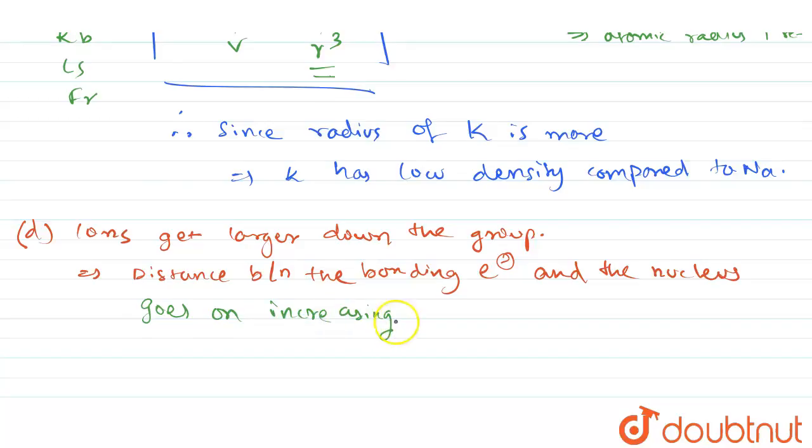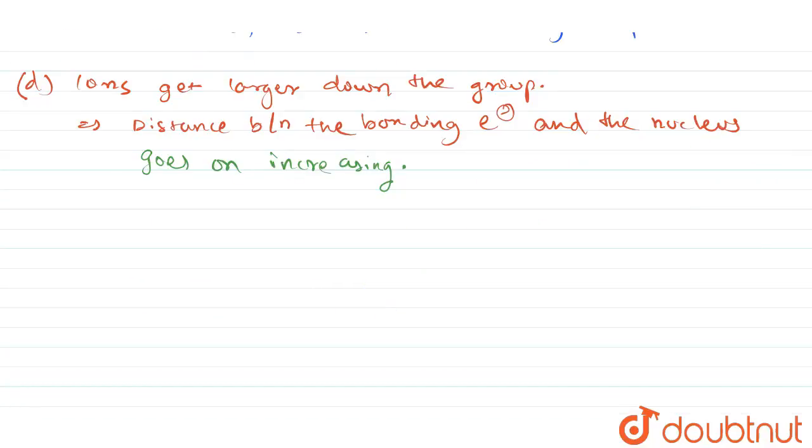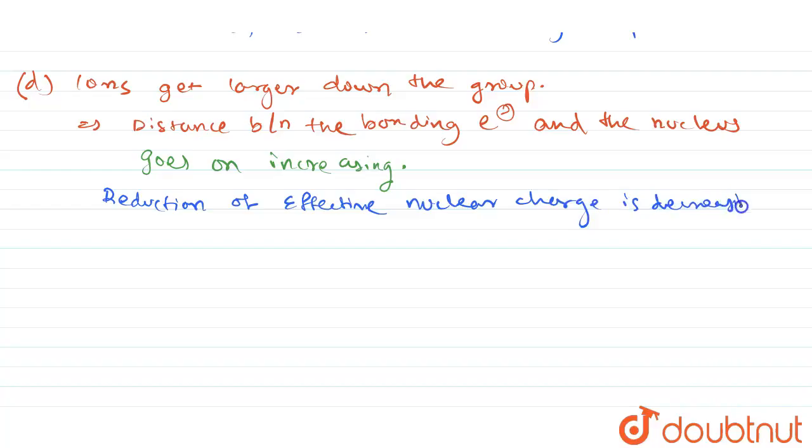So what will happen is it reduces the overall attraction between the two. The attraction between the nucleus and electron, that is the effective nuclear charge, is decreasing, or you can say your attraction forces are decreasing.